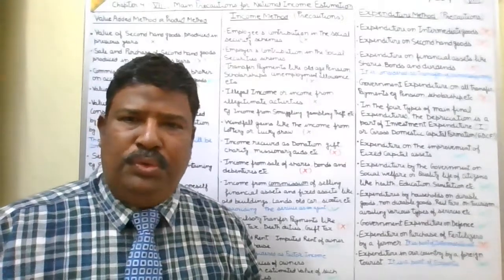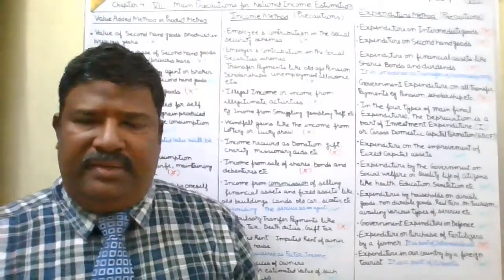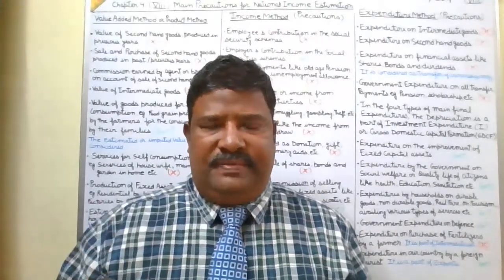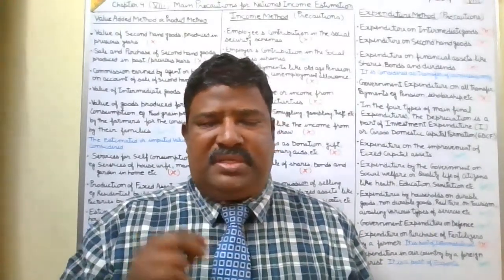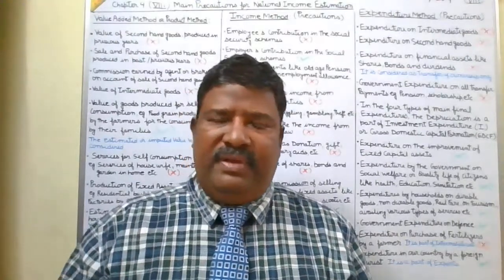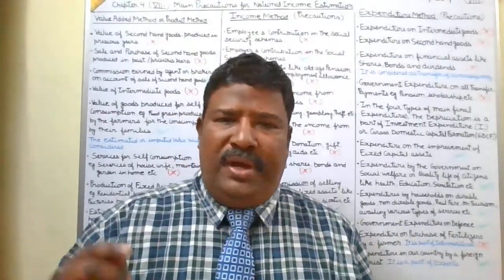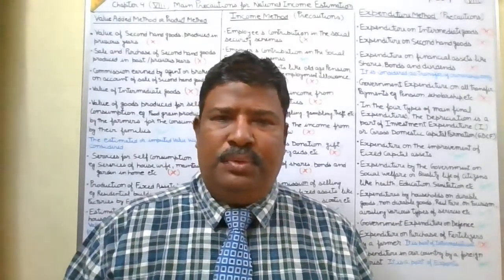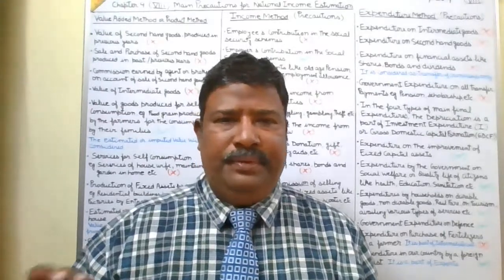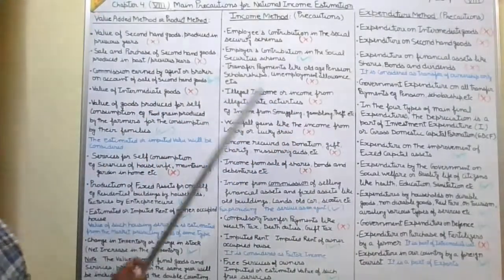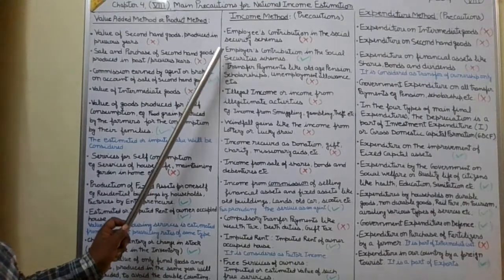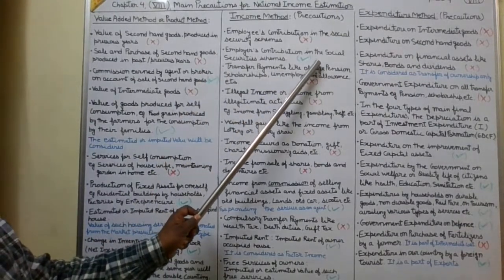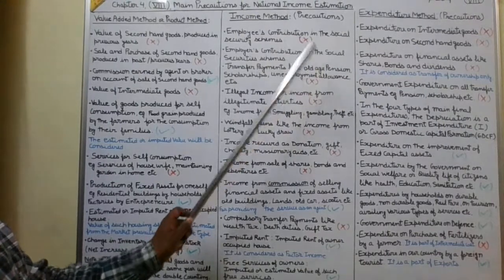It is a very important point to note, because in a numerical, if you are given that the employee's contribution is 25 lakh rupees and the employer's contribution is 30 lakh rupees, then we will include only the employer's contribution, that is 30 lakh rupees. We will not include the employee's contribution. So only the employer's contribution to the social security schemes will be added. Here is the green tick.